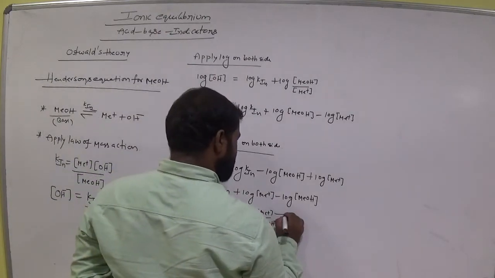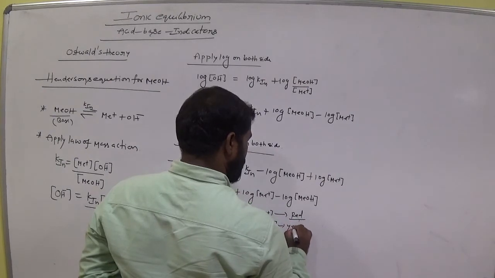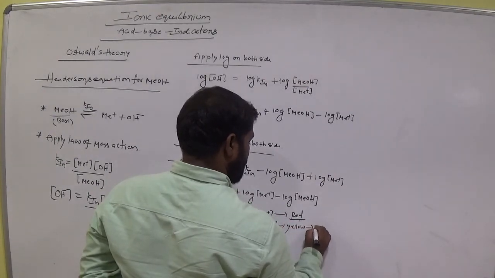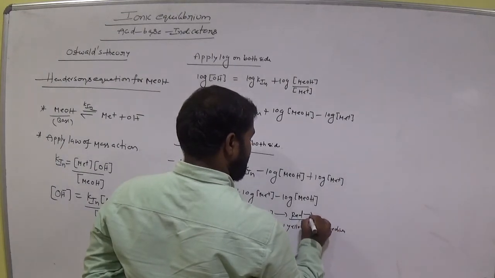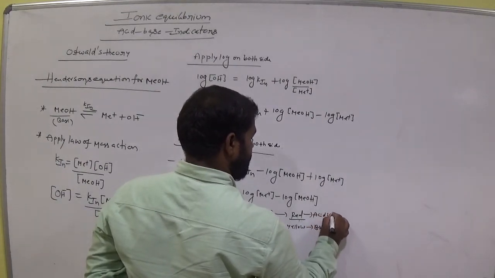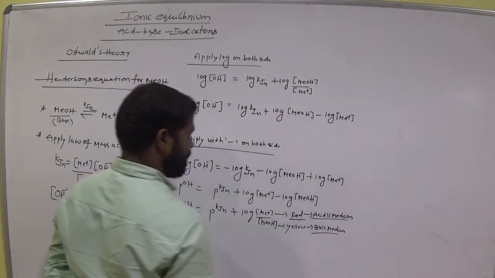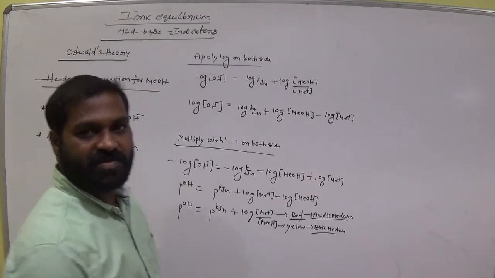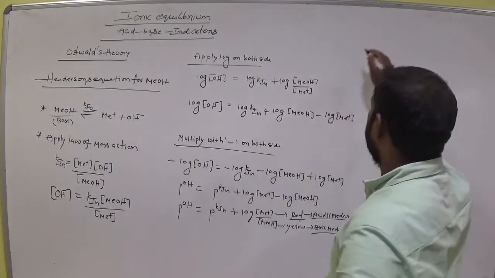This ion gives red color, and the other is yellow, in basic medium only; it is acidic medium. Okay, this is the equation. From this we can calculate pH. This is the Henderson-Hasselbalch equation for a base.